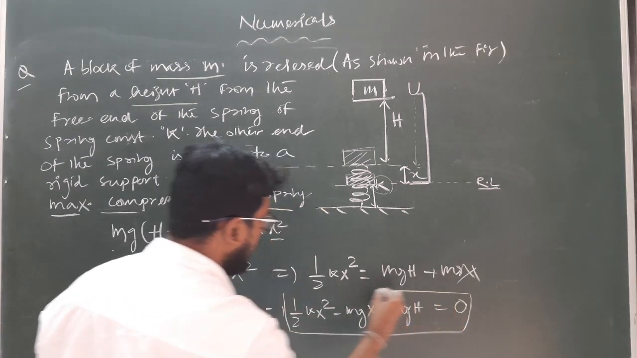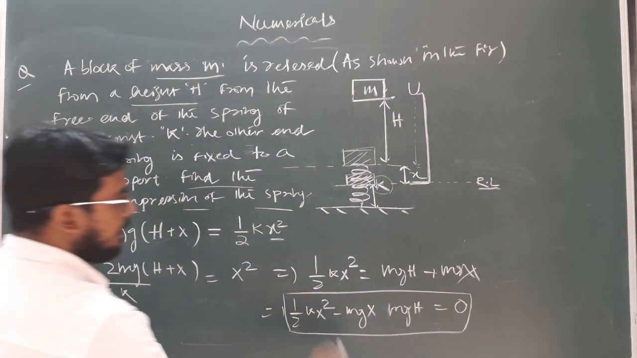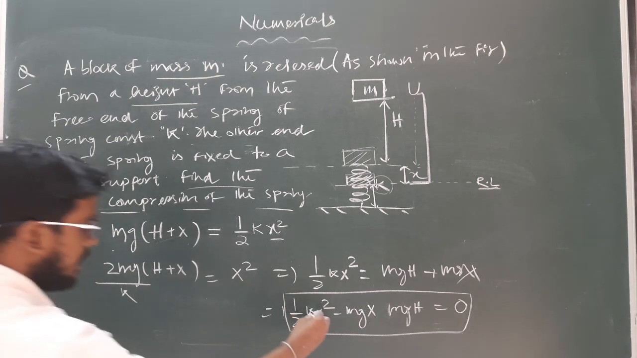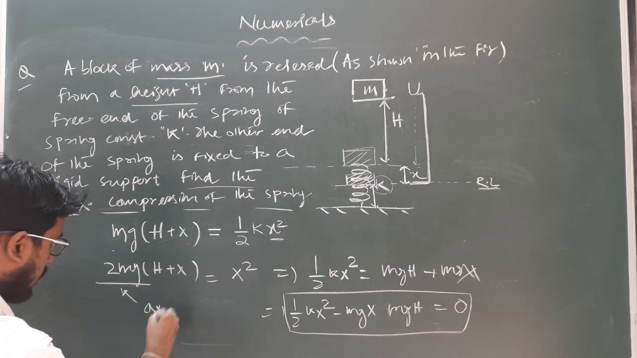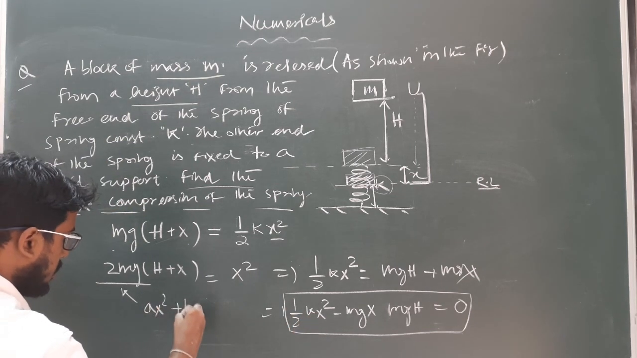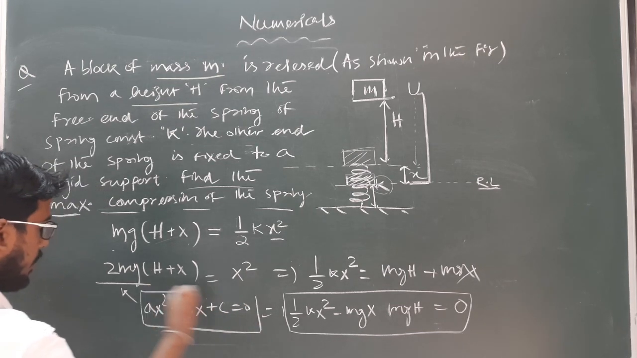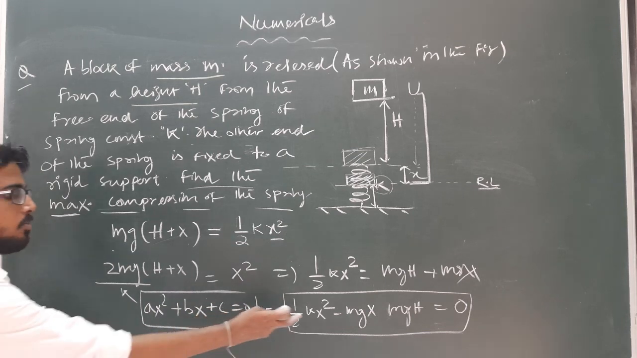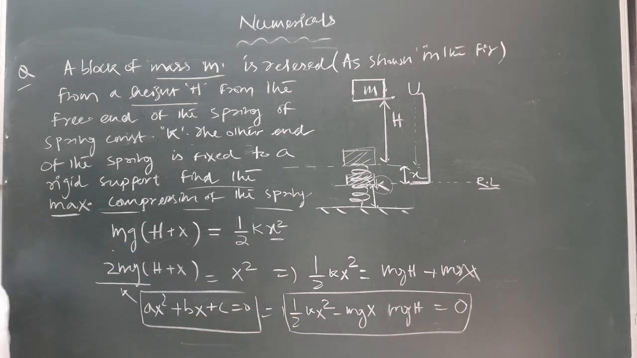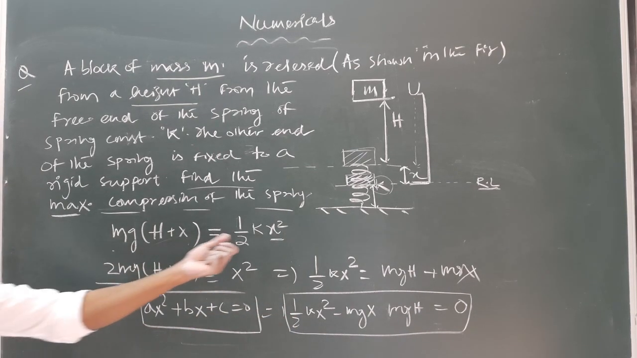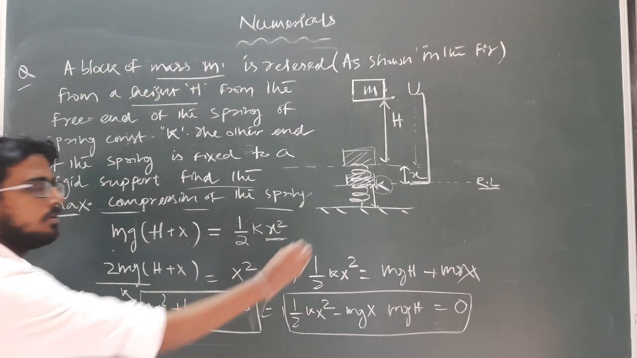So by solving this equation you can easily get the value of x, because this relation is like this: ax square plus bx plus c equal to 0. Clear? So by solving this quadratic equation we can easily find out the value of x, which will be what? The maximum compression of the spring.